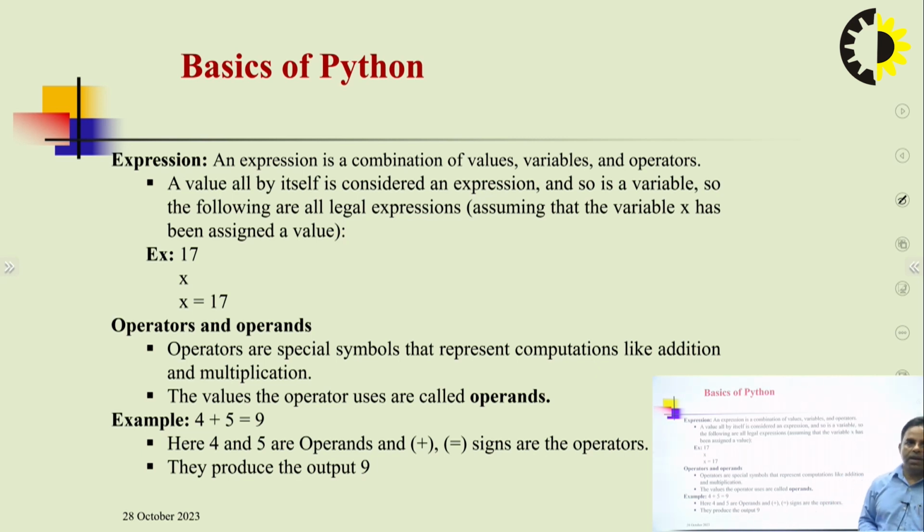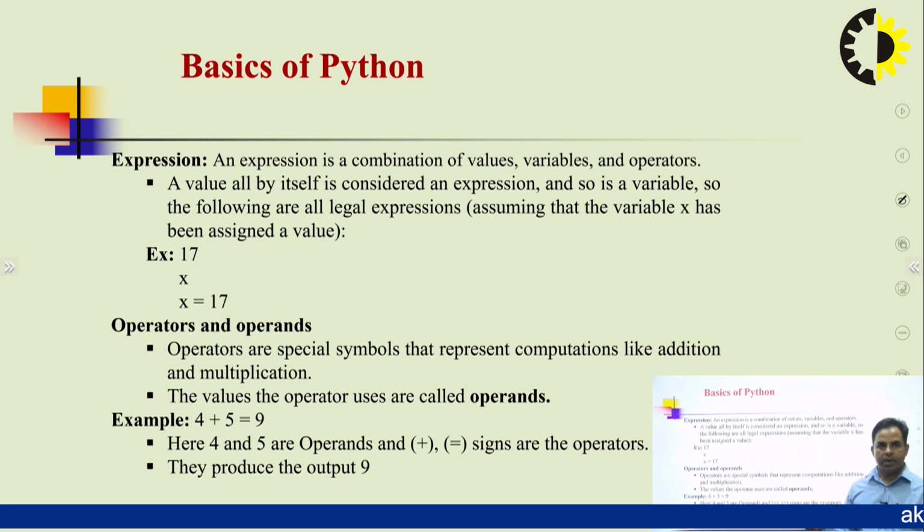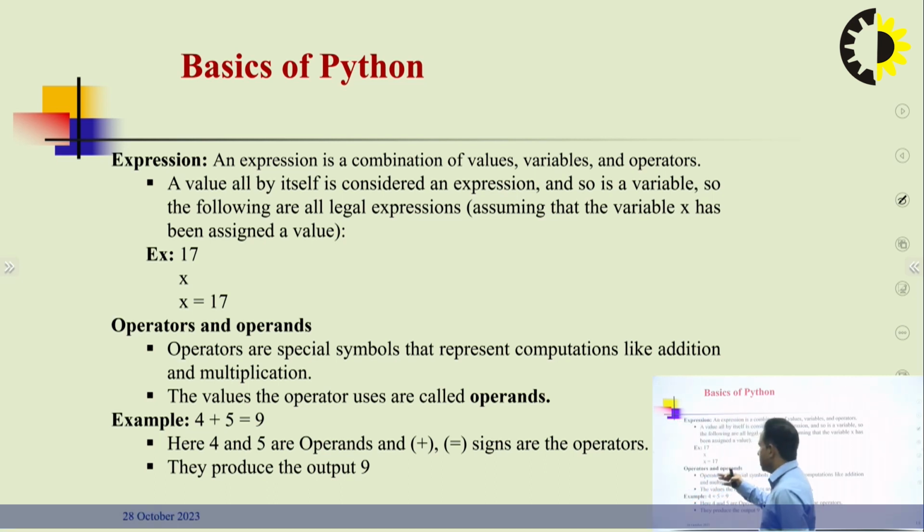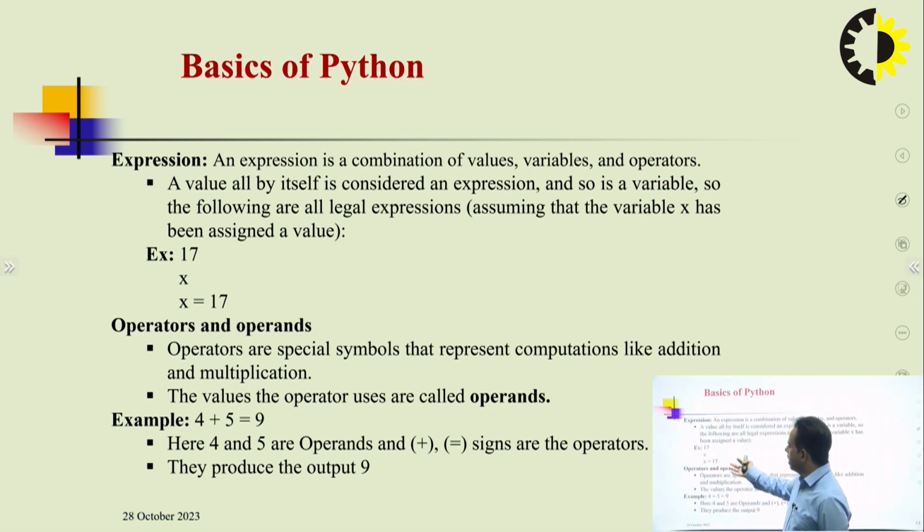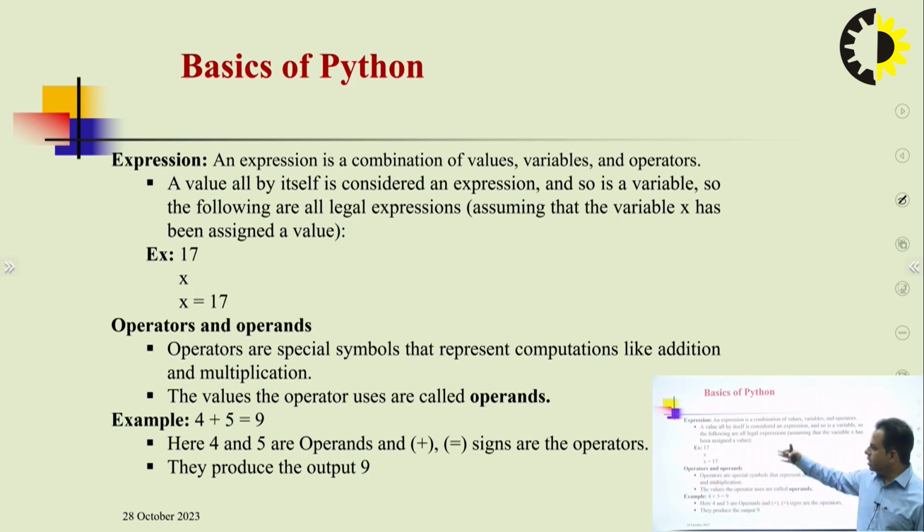A value all by itself is considered an expression, meaning whatever value we have is already an expression, and so is a variable. The following are all legal expressions, assuming the variable x has been assigned a value. For example, 17 is an expression as per the statement, x is also an expression, and we assign the value 17 to x as a variable. So this is an example of an expression. Again, in an expression we use values, variables and operators, and using these three things we create the expression.